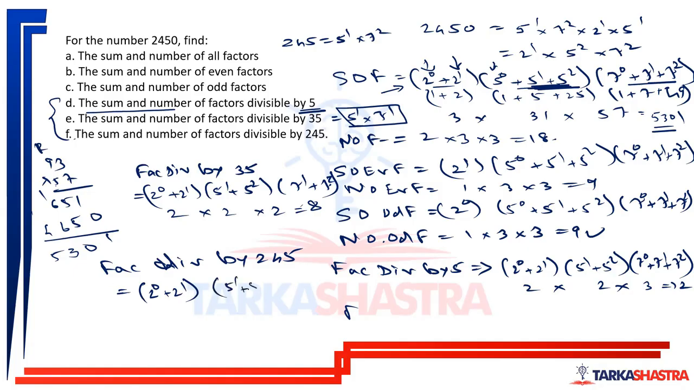Minimum 5 raised to 1 is needed, so 5 raised to 1, 5 raised to 2. And minimum 7 raised to 2 is needed, so 7 raised to 2. Number of factors will be 2 into 2 into 1. That is 4 factors will be divisible by 45, 245. Okay, I hope it is clear to you.